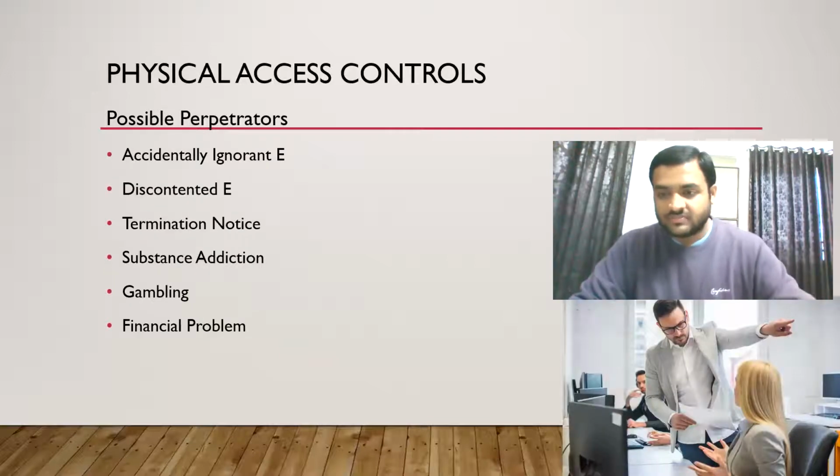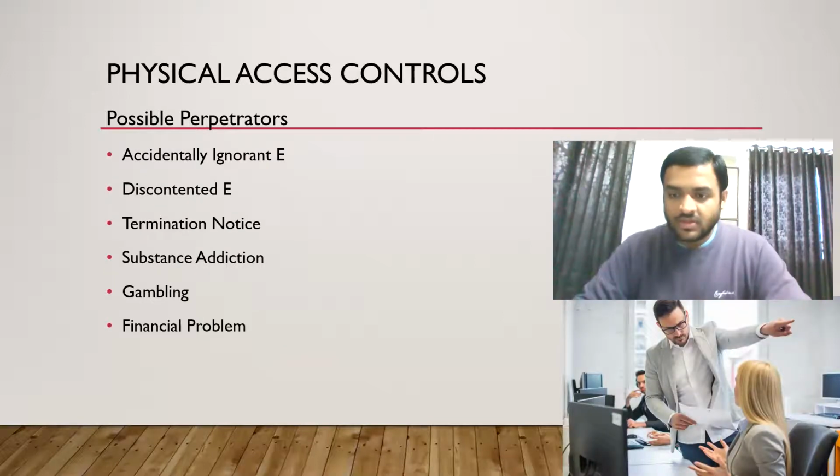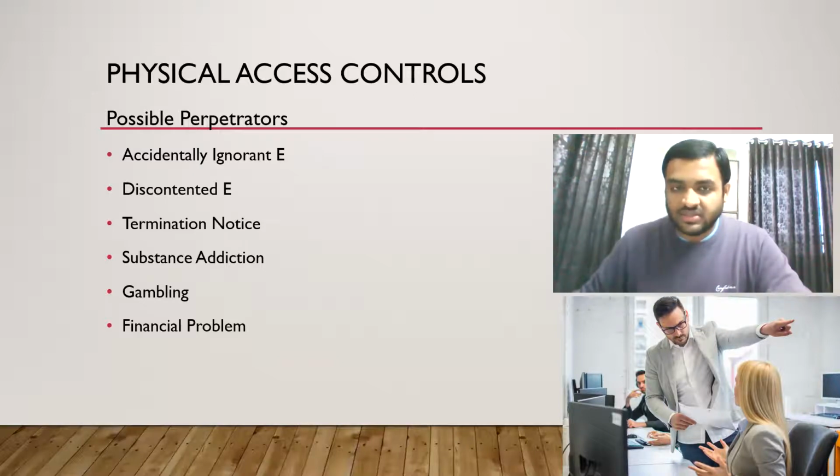After this, you can see employees being fired from the organization. So a possible perpetrator in case of physical access controls is an employee everywhere. So what kind of employees? ADT and GF. What is ADT, GF?